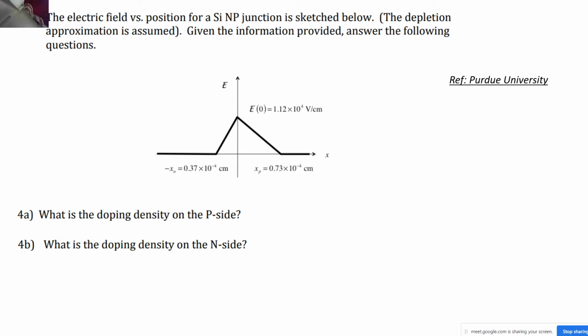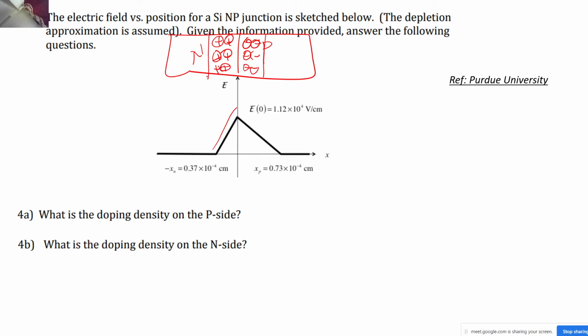Okay, so this is the next question. Let's see what has been asked. The electric field profile has been given, and they have mentioned some peak electric field values as well as the depletion region widths on the N side and P side. So it is an NP junction, right? So it must be something like this, correct? You must have the positive immobile charges over here. Only then can the electric field increase like this, correct. So it is looking like this.